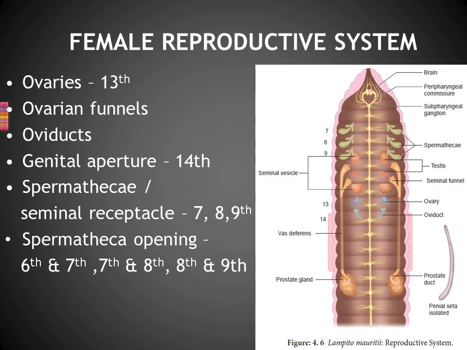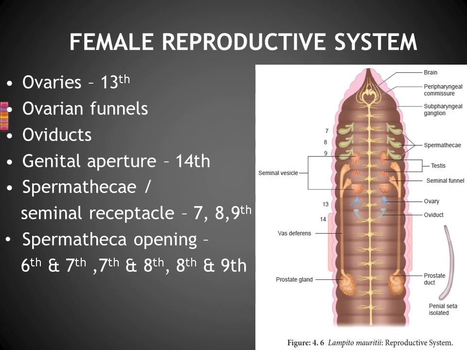Is it clear? Okay. Then the next one: spermatheca, or seminal receptacles. Spermatheca is one of the very important regions in the reproductive system of the earthworm. Can you watch, in segment numbers 7, 8 and 9, there are 3 pairs of pouch-like structures.